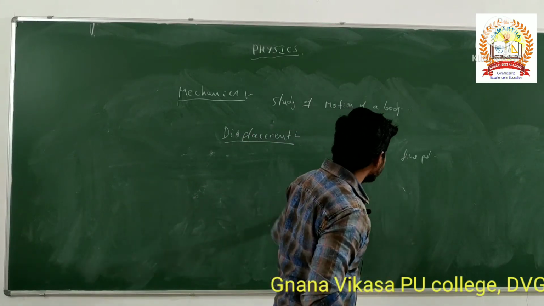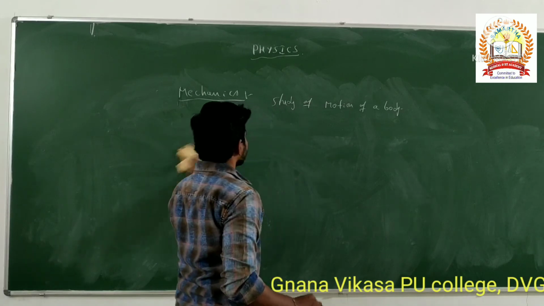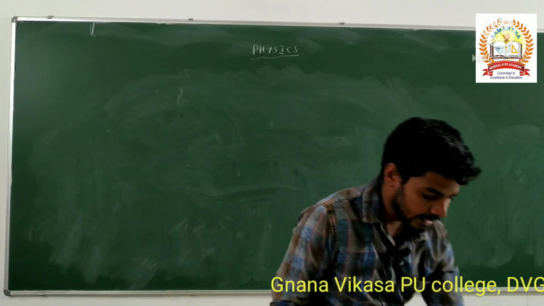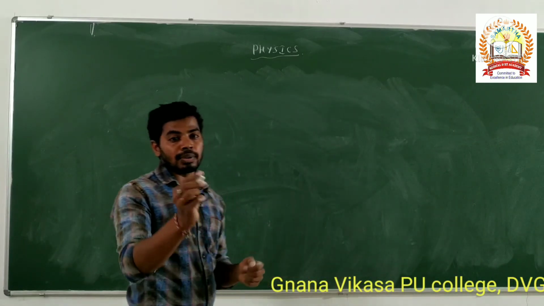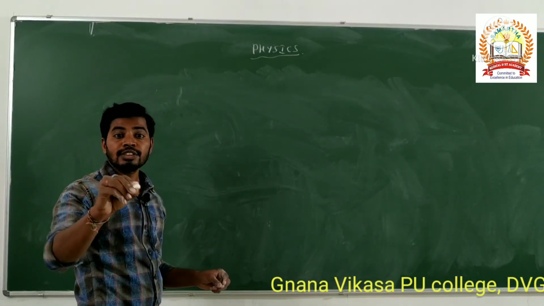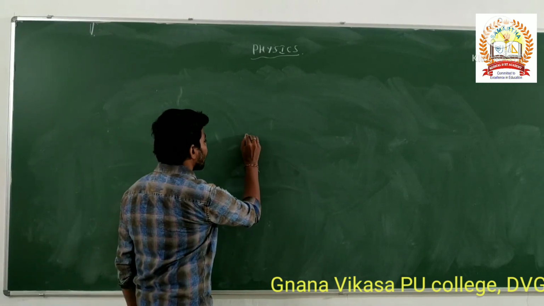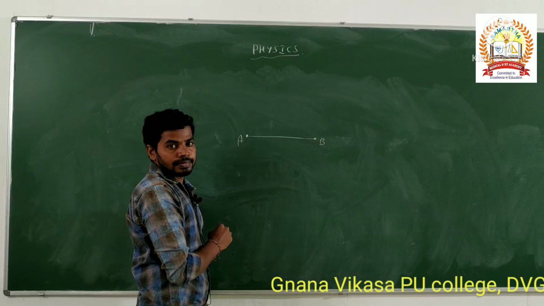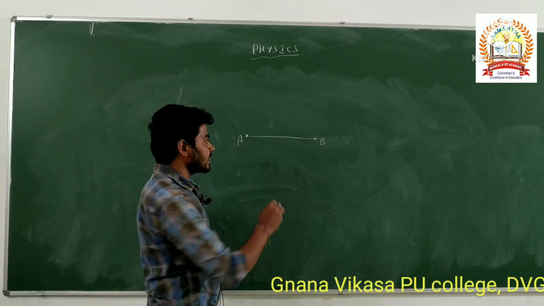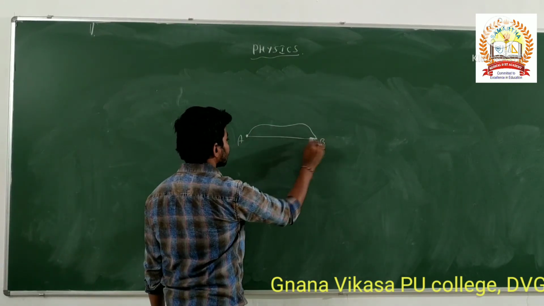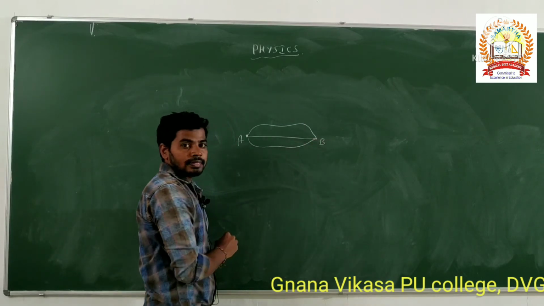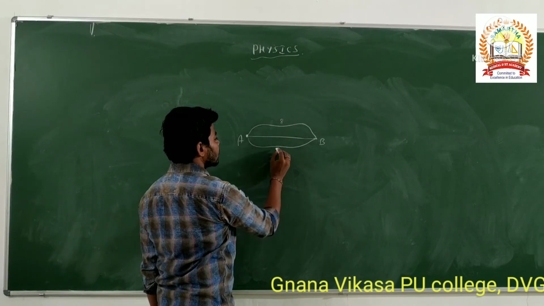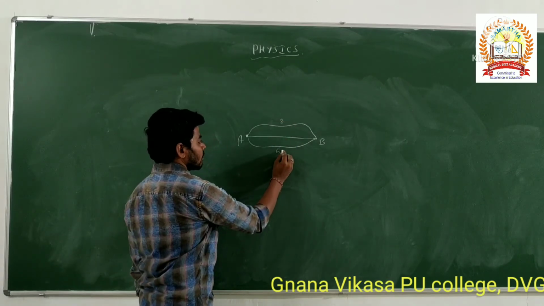For example, I will give some differences between distance and displacement. For example, this is point A, this is point B, this is a straight line. Again, two more paths are there like this. Is it right? This is for example 8 meter, this is 6 meter.